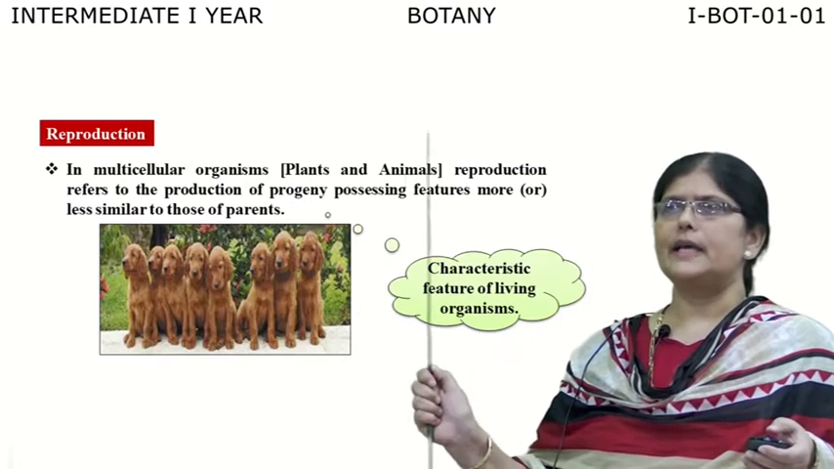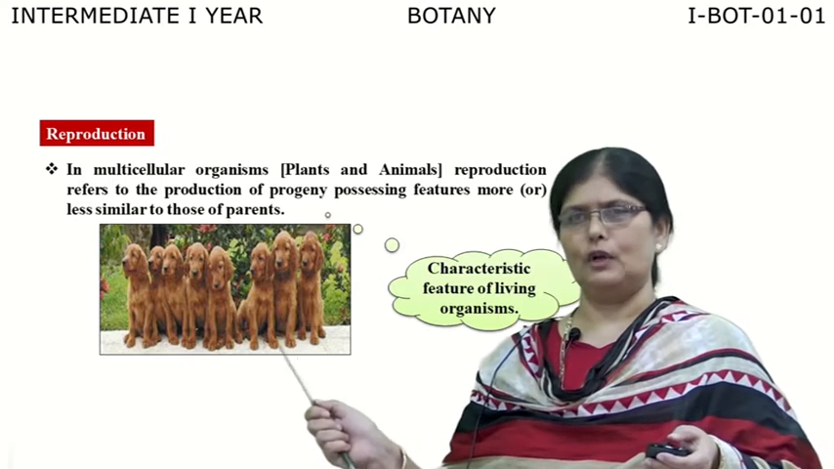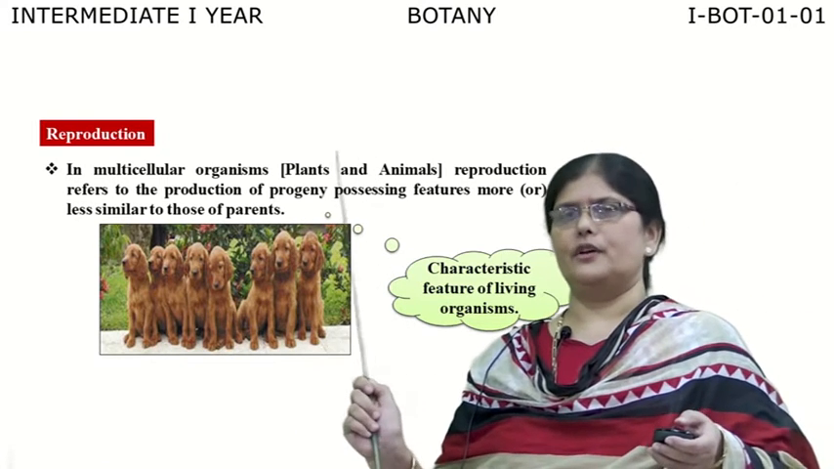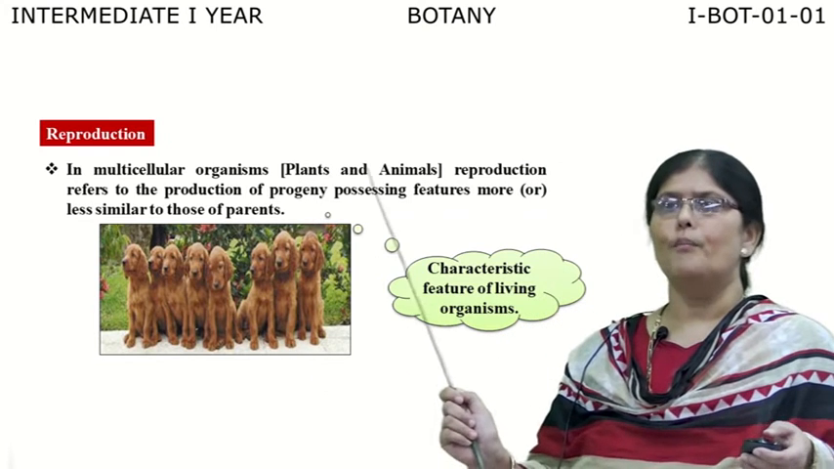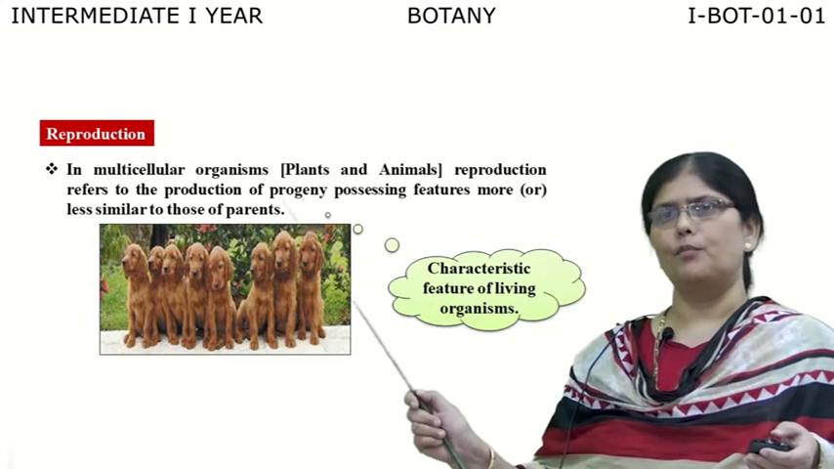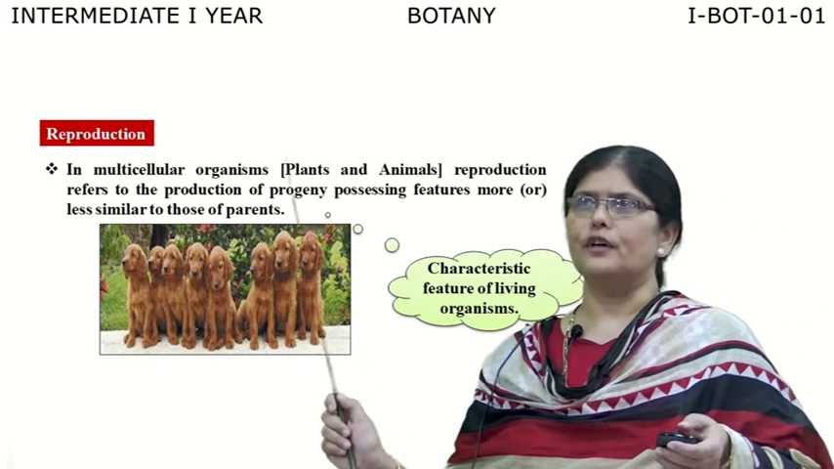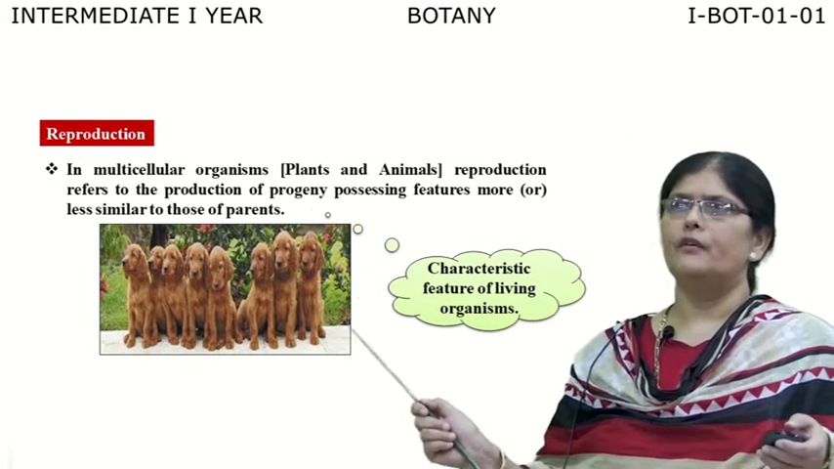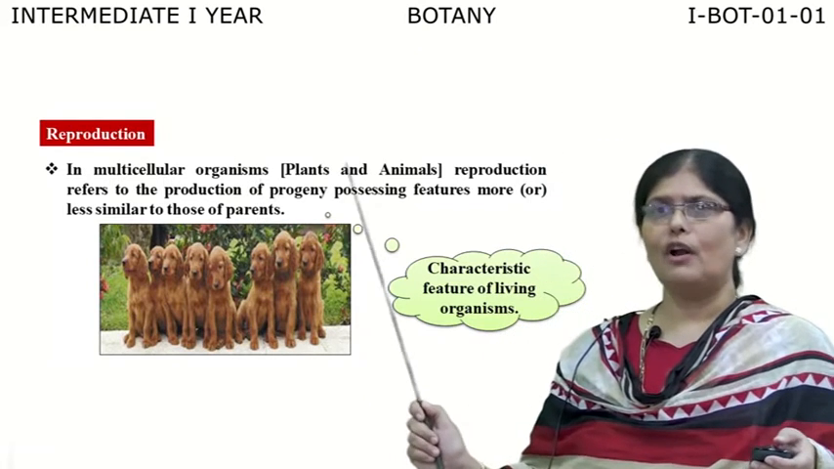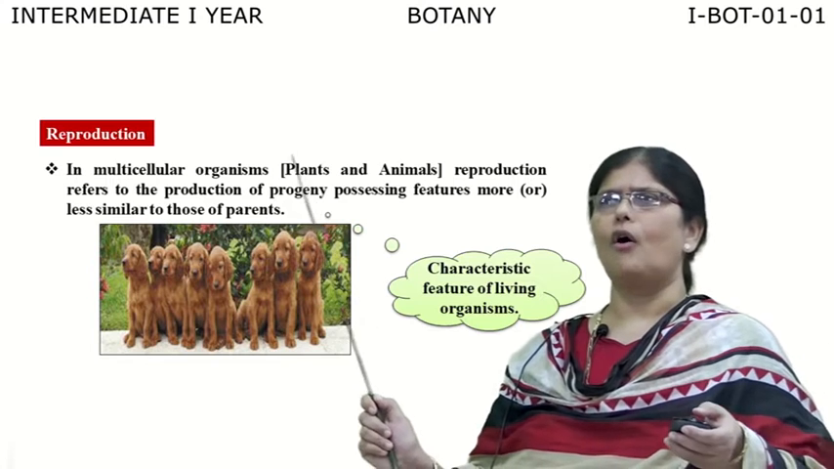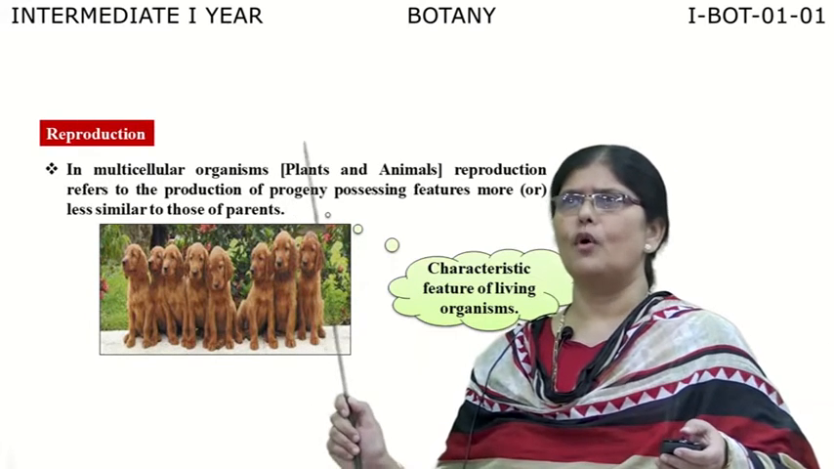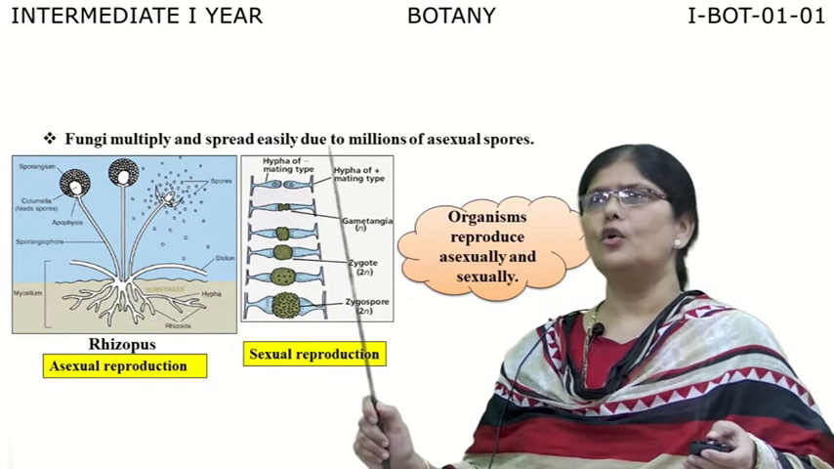Now coming to the second characteristic feature of living organisms, we find it as reproduction. Now what do you mean by reproduction? Reproduction is nothing but to procreate your own progeny. In multicellular organisms, that is both plants and animals, reproduction refers to the production of progeny, which possess the features more or less like that of the parents. So we always see reproduction being present in all the living organisms. Do we not? We find reproduction from the microscopic small living organisms to the highest organisms.